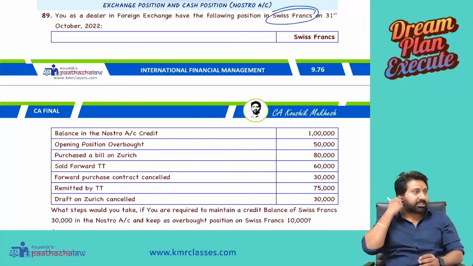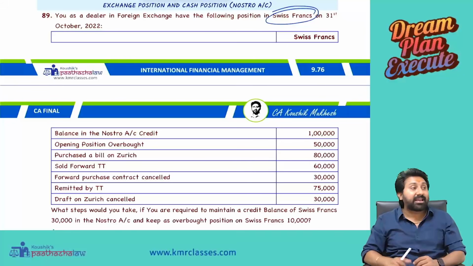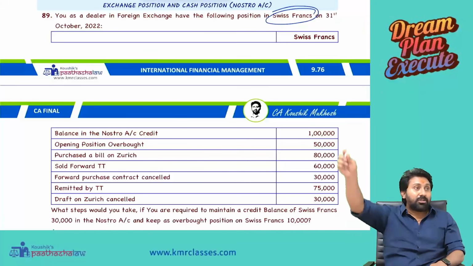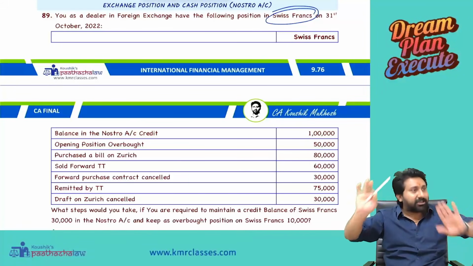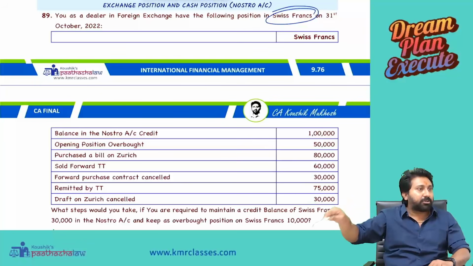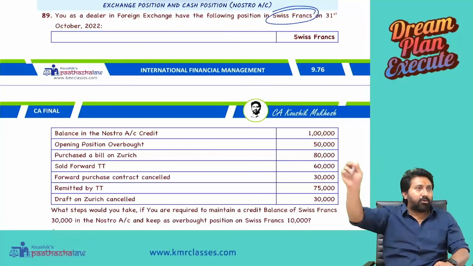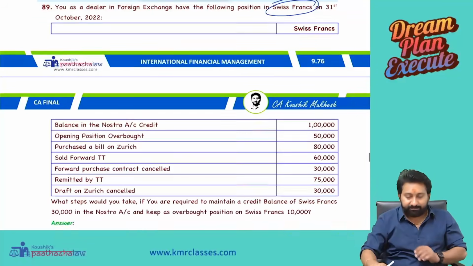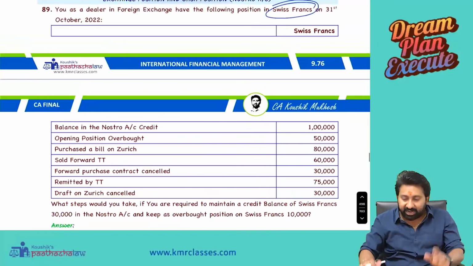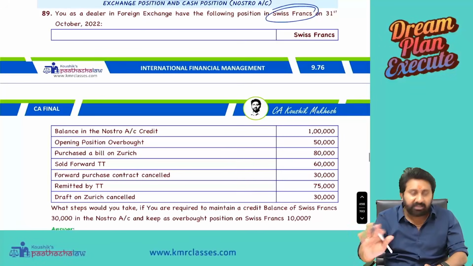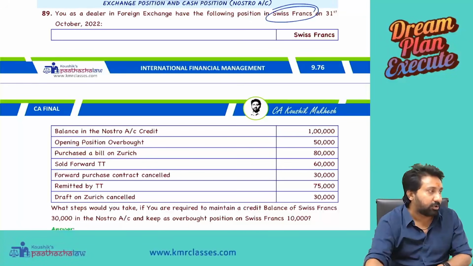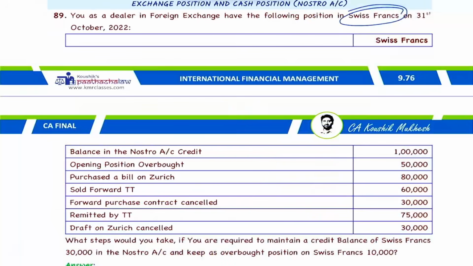What steps do you take if you require to maintain a credit balance of 30,000 in Nostro? So 1 lakh should not be there, 30,000 should be there, and the overbought position should be brought to 10,000. I don't want 50,000, I want only 10,000. This is the question they are asking. Good question, so read the question first before we go with the solution. In 5 minutes we will complete this answer.